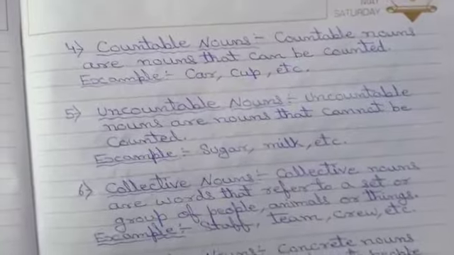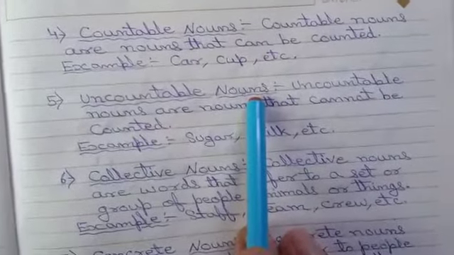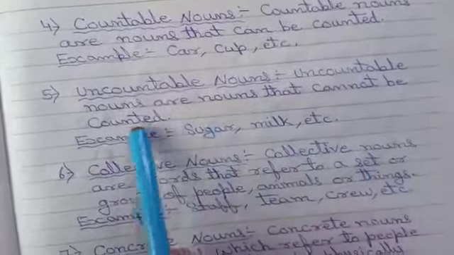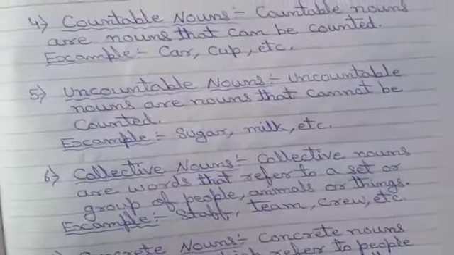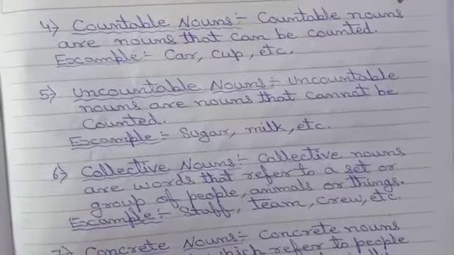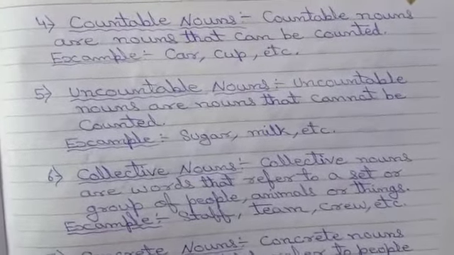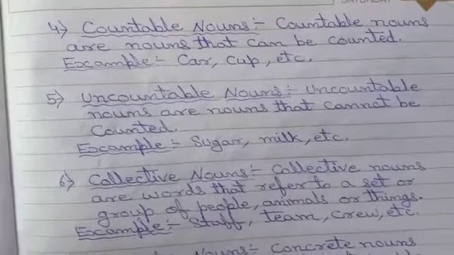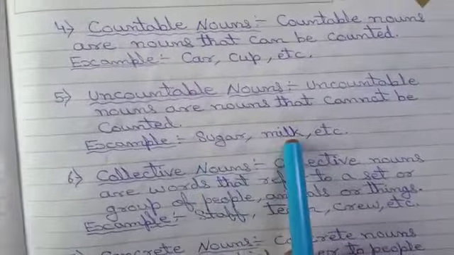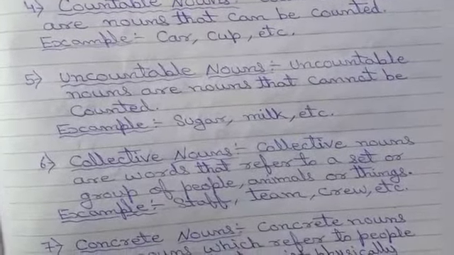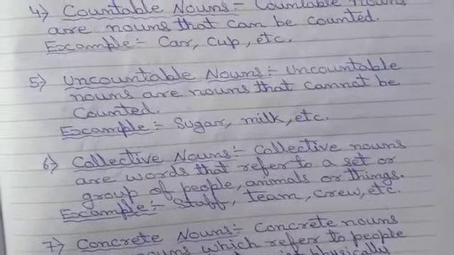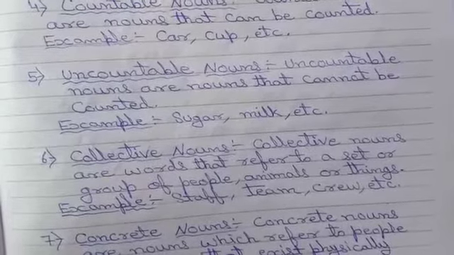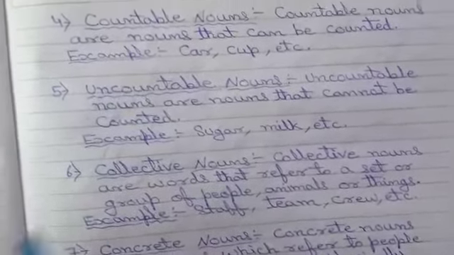Next noun is uncountable noun. Now see what is uncountable noun. Uncountable nouns are nouns that cannot be counted, which means uncountable nouns are those nouns which we will not count, or which we are unable to count. For example, sugar, milk, such type of nouns are uncountable nouns. We will not count such type of things, so that's why such type of things should be known as uncountable noun.